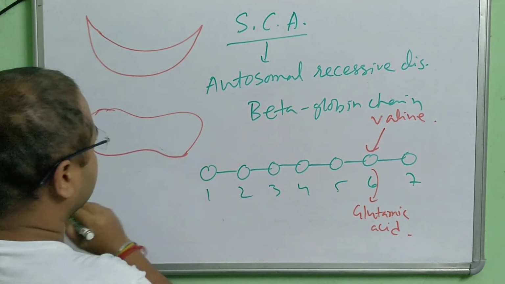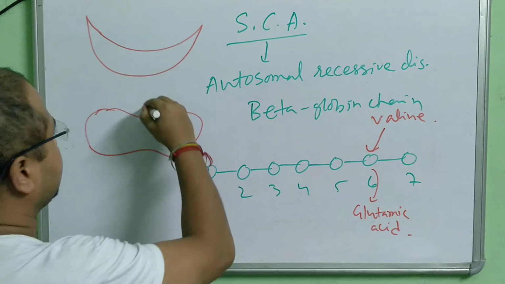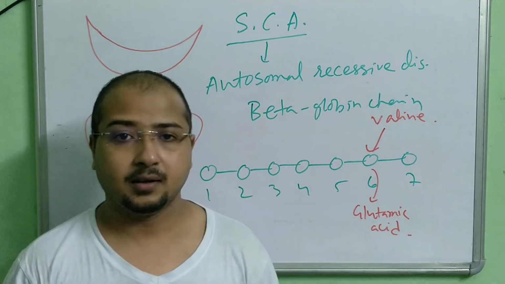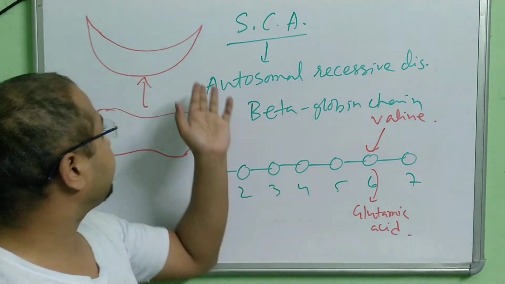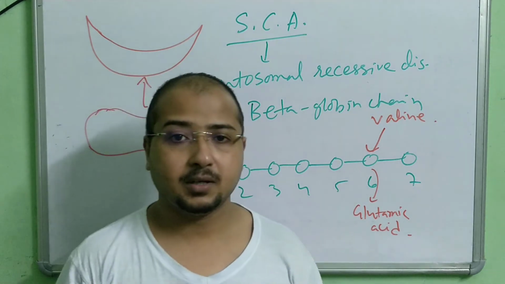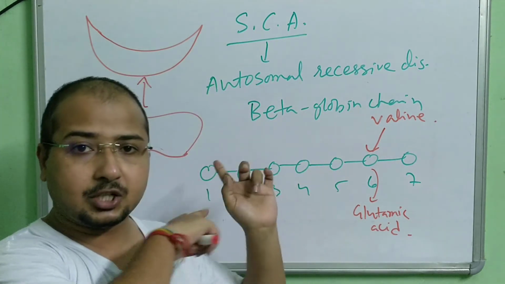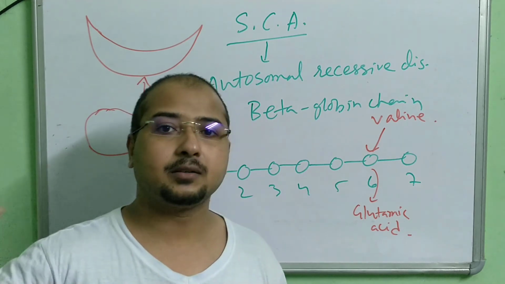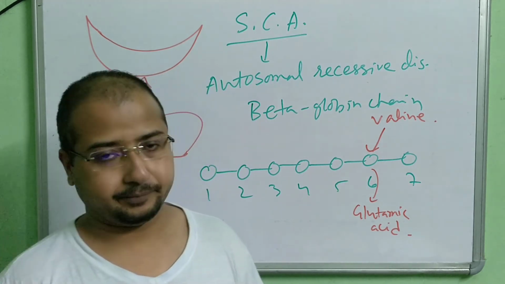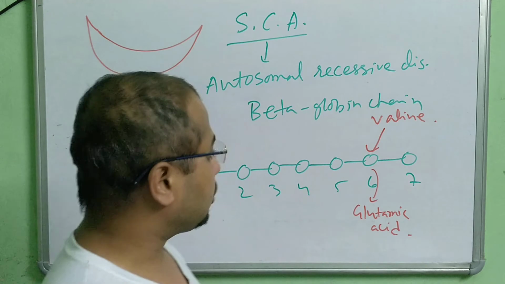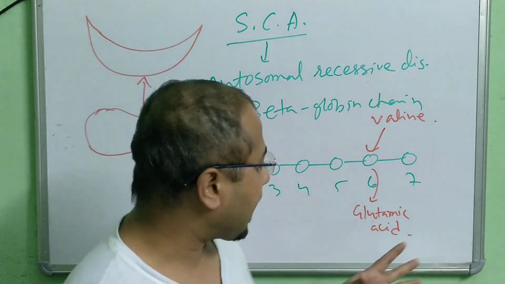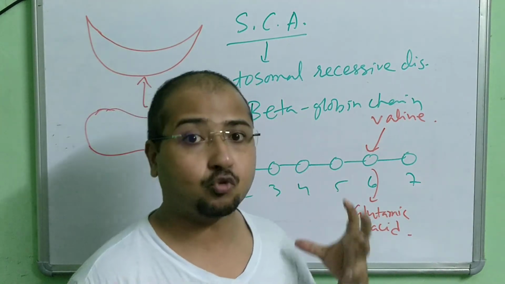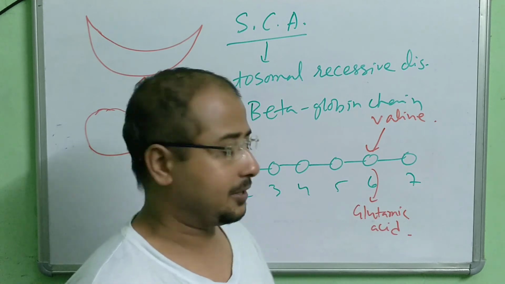Normal shape of RBC is like this, and then it becomes like this, from biconcave to this sickle shape. Due to this kind of structural degeneration, the RBC gets damaged, and as a result the blood is reduced, anemia. So this is the change. Now the question comes: why does this replacement take place? When does this replacement take place?